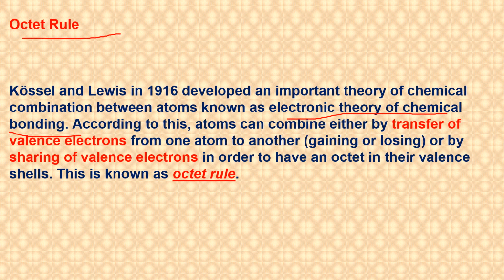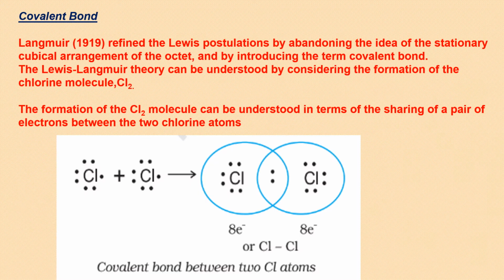The other option is, if transfer is not possible, then sharing of electrons can be possible because both the atoms which are getting bonded are in need of electrons. None of them is ready to donate an electron, so they will be sharing electrons. That is called a covalent bond. The bond formed by transfer of electrons is electrovalent or ionic bond, and the bond formed by sharing of electrons is covalent bond. This is done in order to have an octet in their valence shells. That is the octet rule, because it is said that if the octet is complete, it gives extra stability, as is prevalent in the case of noble gases.